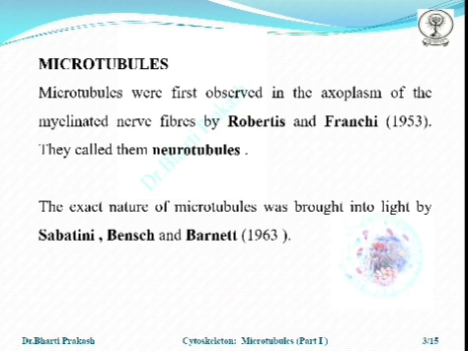The microtubules were first observed in the axoplasm of the myelinated nerve fibers by Robertis and Franchi. They gave them the name of neurotubules. The exact nature of the microtubules was brought to light by Sabatini, Bensch and Barnett in 1963.